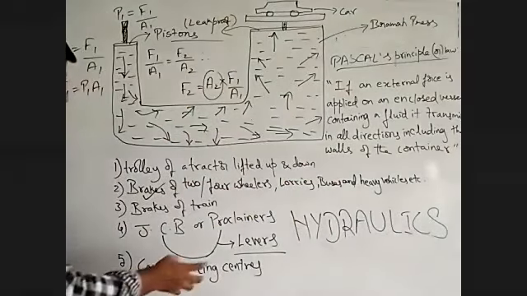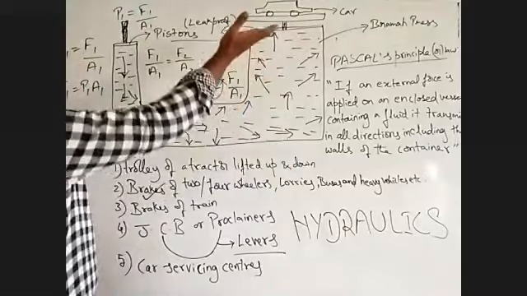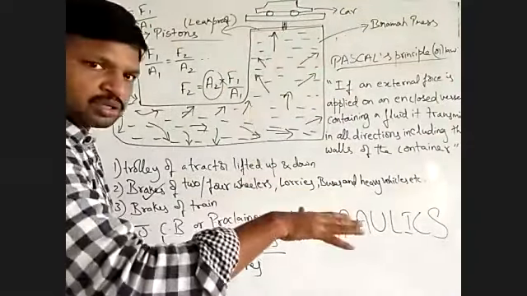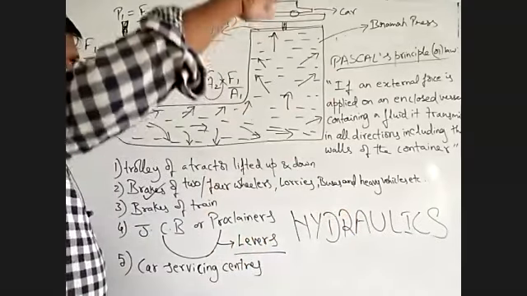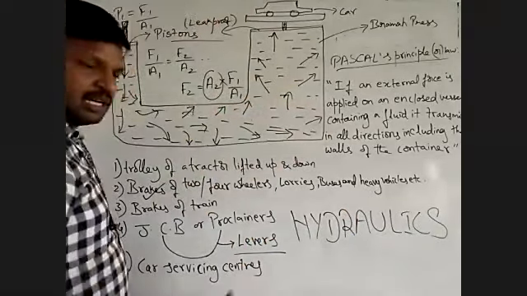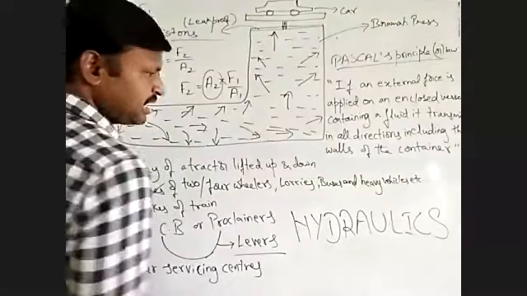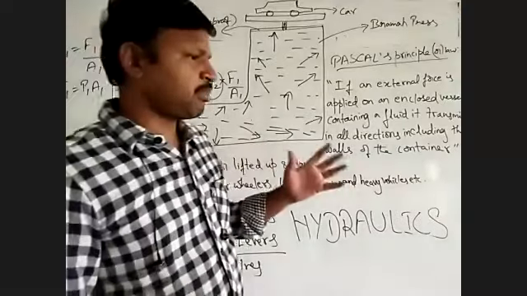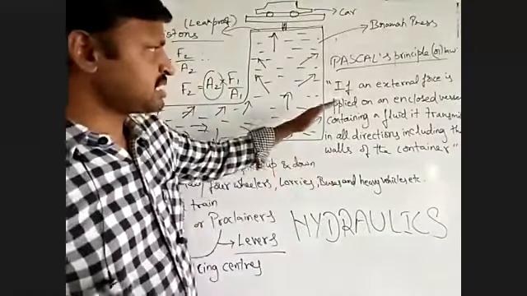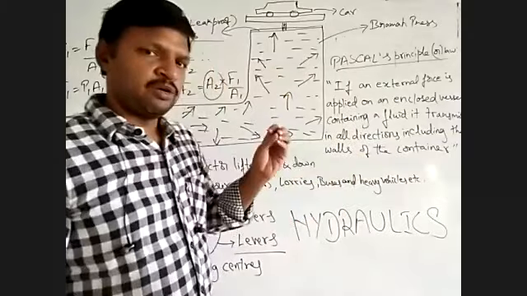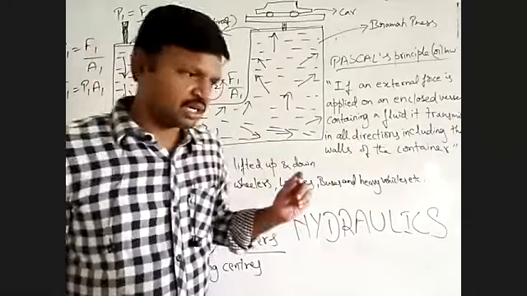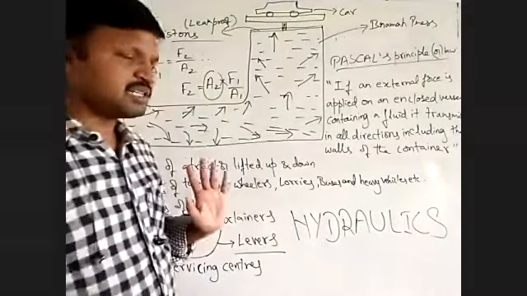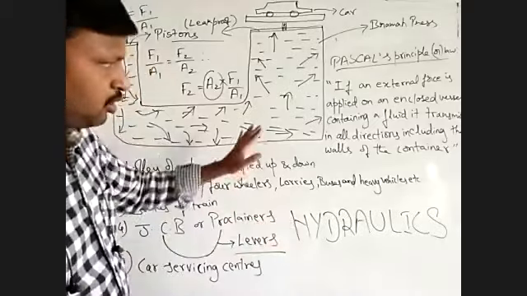Okay, and then the limbs of that particular hand or that piston, where the car is made to stop on that servicing pad, slowly it is getting lifted up. So here also, what? Hydraulic system. And this entire thing, what we are applying in our daily life, that means Pascal's law is exclusively used in daily life situations in application of this hydraulic system. So totally it is nothing but hydraulic. Okay, I hope you understood up to this.